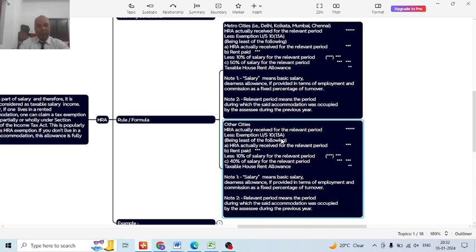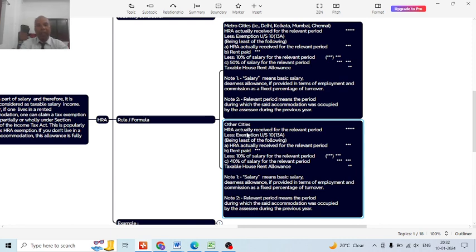If the employee resides at other cities, that is, other than the metro cities Delhi, Chennai, Kolkata, Mumbai, such as Kanpur, Midnapur and Allahabad, these are the other cities. The HRA calculation will be the same, except that in point C, 50% will be 40%. So only this will change; the rest remains the same.